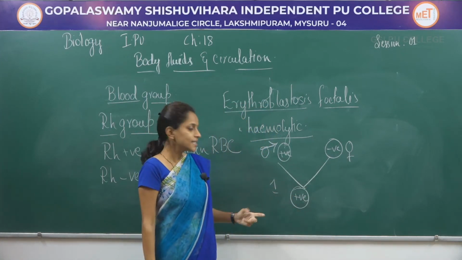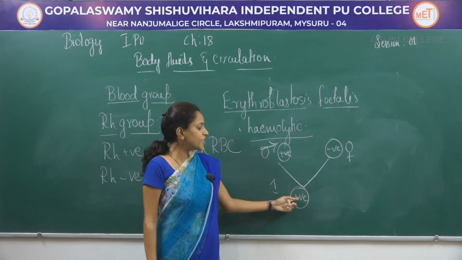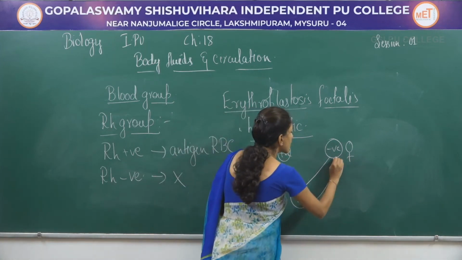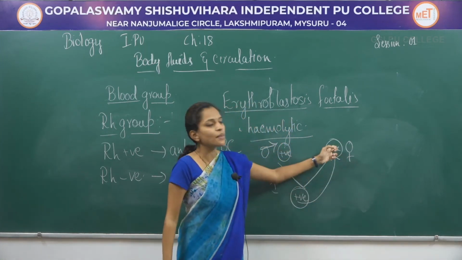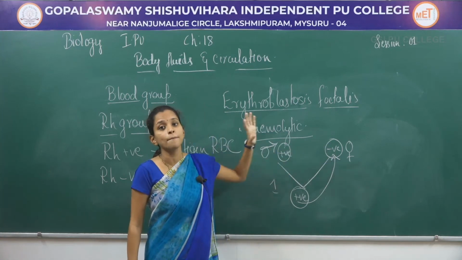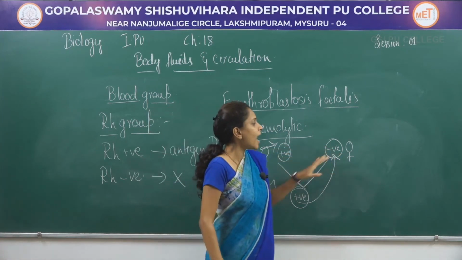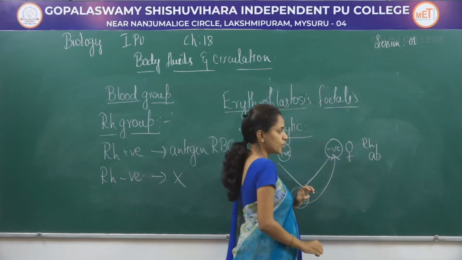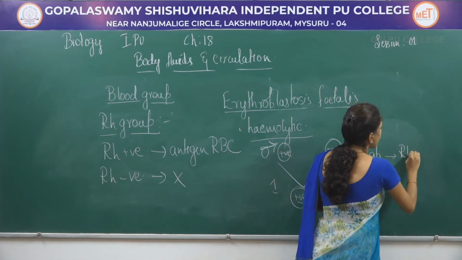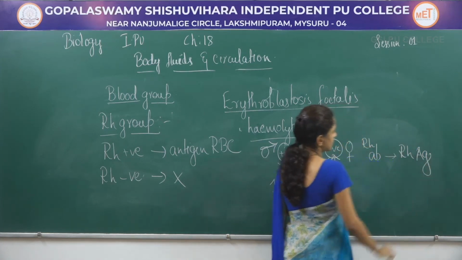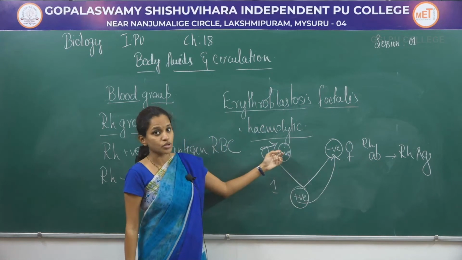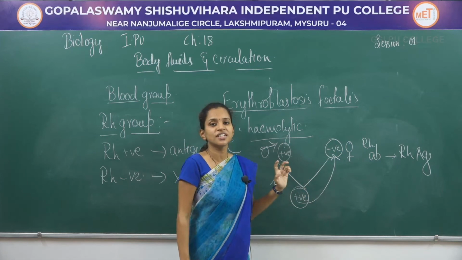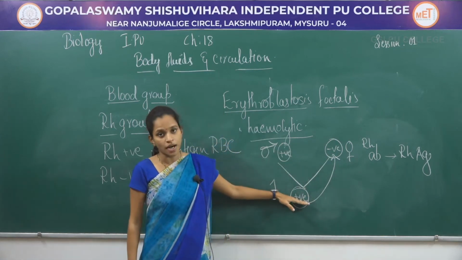What happens here is, when the first child is born, during delivery, if the positive blood group of the child mixes up with the negative blood group of the mother, in the mother artificially Rh antibodies are produced against the Rh antigens. So if a father is having positive blood group and mother is having negative blood group, they produce a first child which has positive blood group.